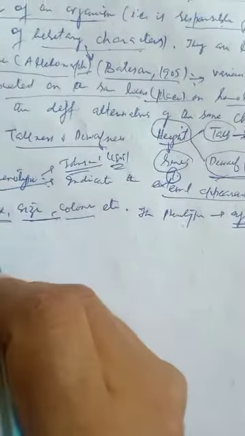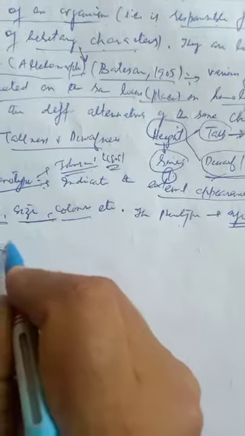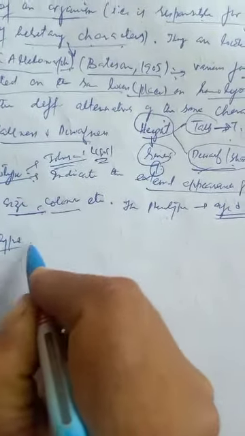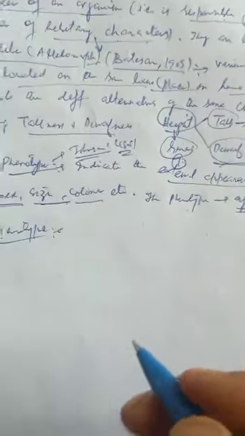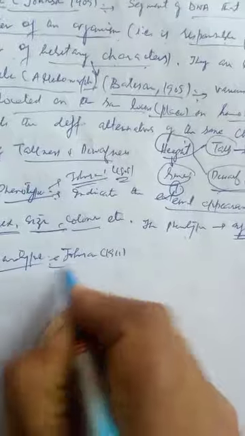Seventh term, that is genotype. The term genotype was also given by Johannsen in 1911. Now, what is genotype?